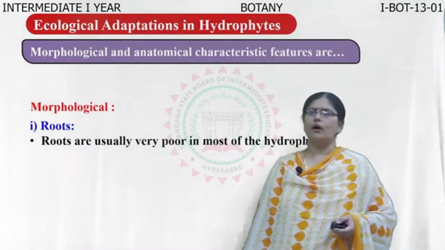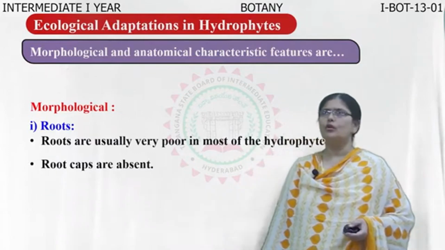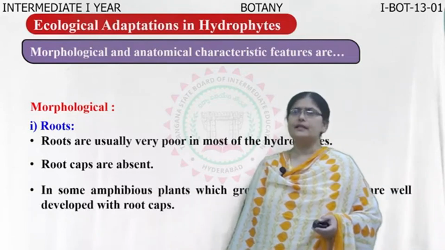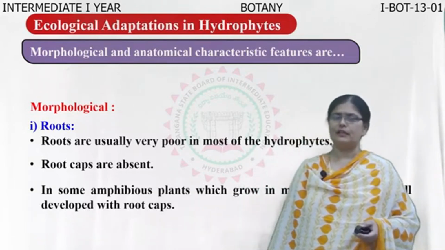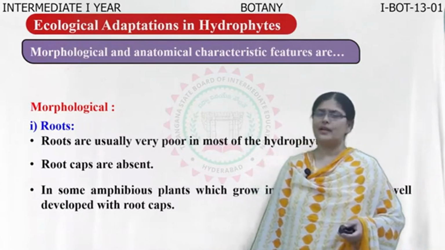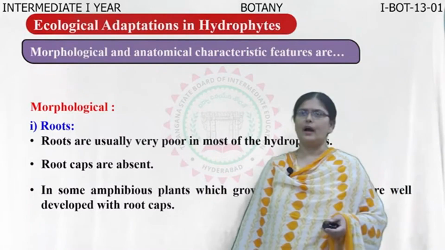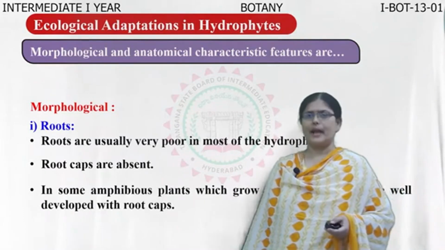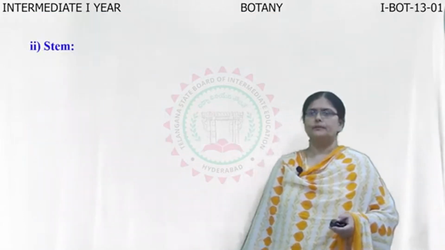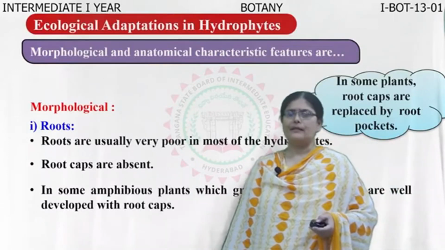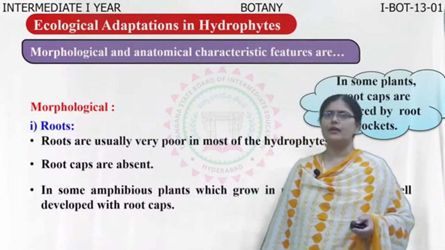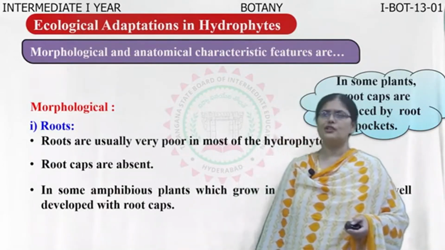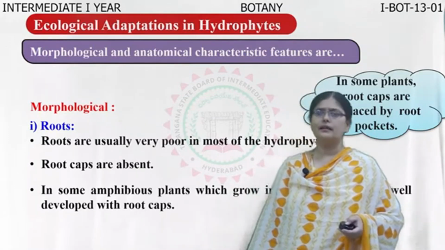Now, in all the hydrophytes, since they are present in water, roots are very poor in their development and root caps are also absent. In some of the amphibious hydrophytes which we have learned, they grow both on land as well as near water. So the roots in them are developed, but not very highly developed, only slightly developed with root caps. So in plants, especially the hydrophytes, the root caps are replaced by root pockets in some of them. So these are the morphological adaptations of hydrophytes in concern with the roots.